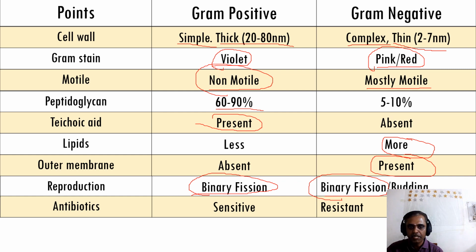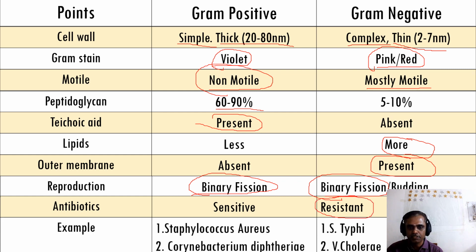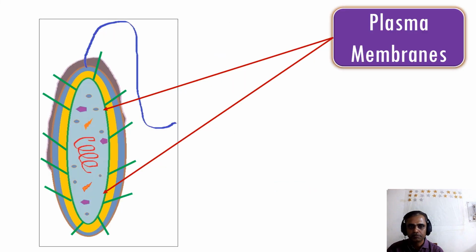And gram positive bacteria are more sensitive to antibiotics, while most gram negative bacteria are antibiotic resistant. Some examples of gram positive bacteria are Staphylococcus aureus and Corynebacterium diphtheriae, and examples of gram negative bacteria are Salmonella typhi and Vibrio cholerae. So this differentiation is very important for the exams. So now we'll study the plasma membrane.